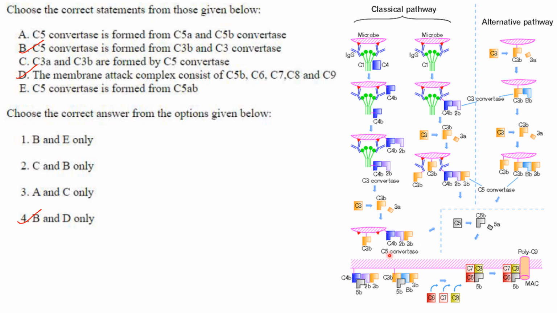It is from C4B, 2B, 3B that C5 convertase is formed, or as in alternative pathway, that is C3B, BB and 3B that C5 convertase is formed. And C5 convertase will break down C5 into C5A and C5B. So the first statement, that is A, is not correct. C5 convertase is formed from C3B and C3 convertase. That is correct.